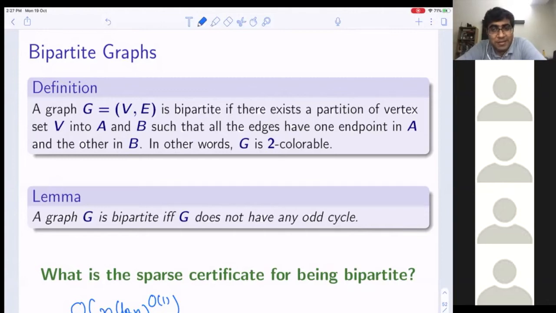William, do you know any sparse certificate for being bipartite? I will give you 10 to 20 seconds to think, because all of you are graph theorists. Suppose I would say reduce it to connectivity. This is my hint.